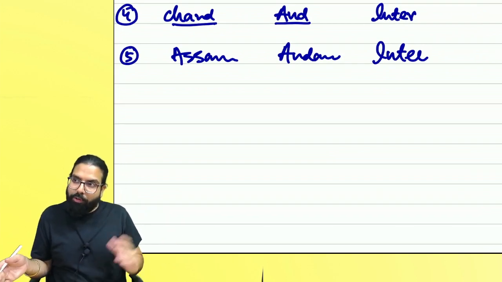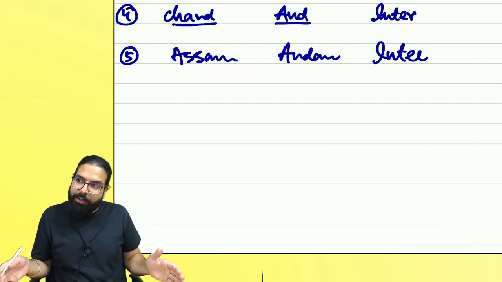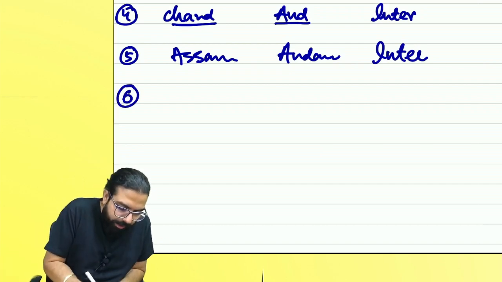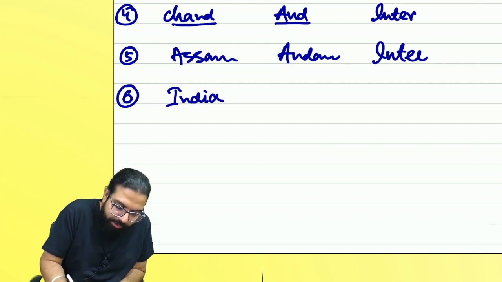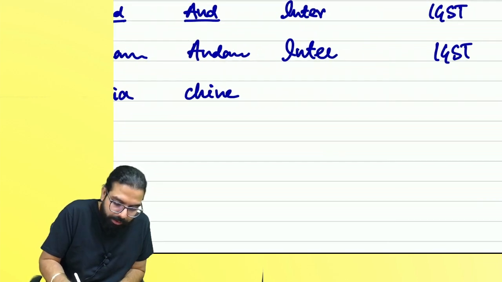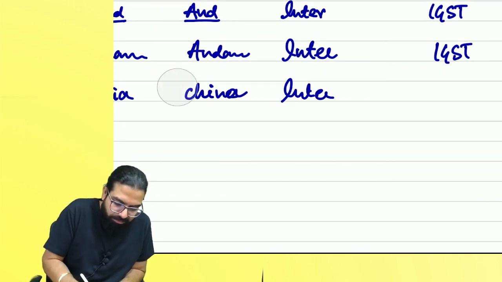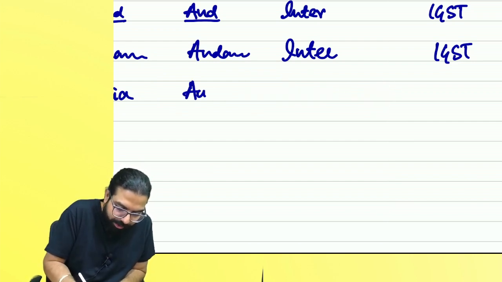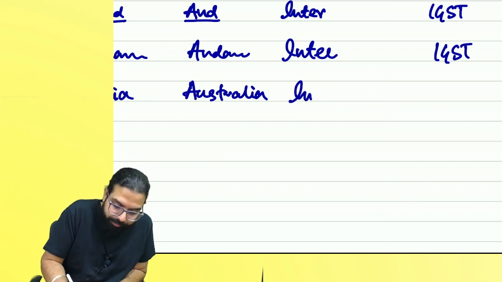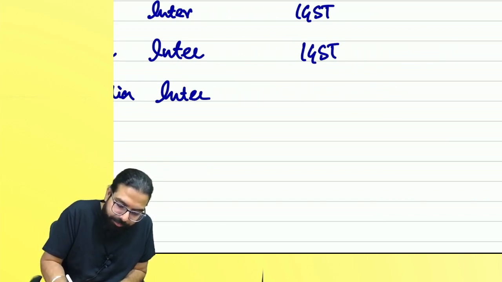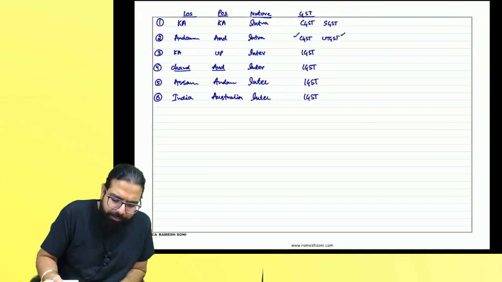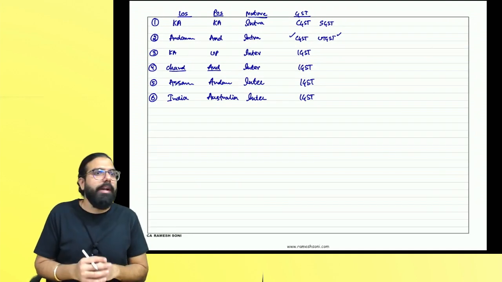Goods went from India to China. Inter. What will you charge? Location of supplier India. Place of supply is China. Tell me. Inter. Sir, I don't like China. I'll put Australia. Then intra or inter? What will you charge? As of now. Okay, everyone. Anyone any thought till here? Anyone any doubt till here?